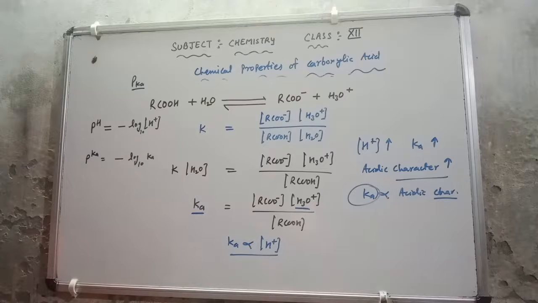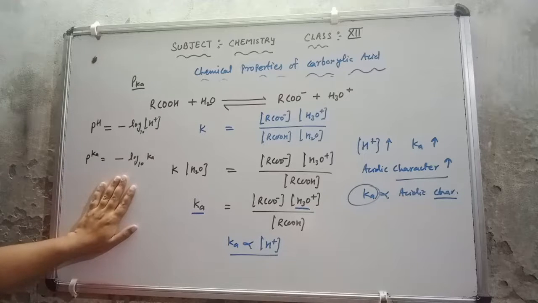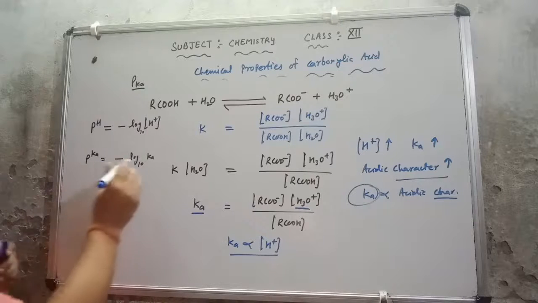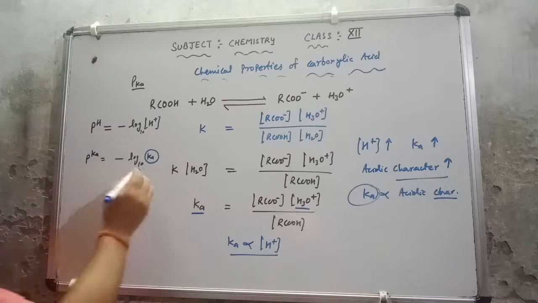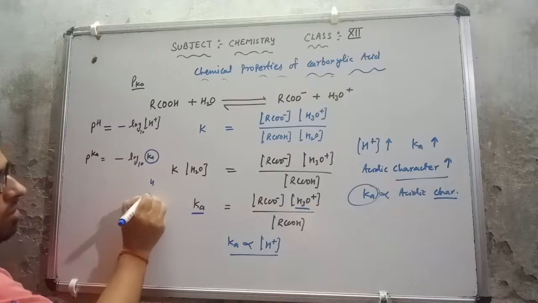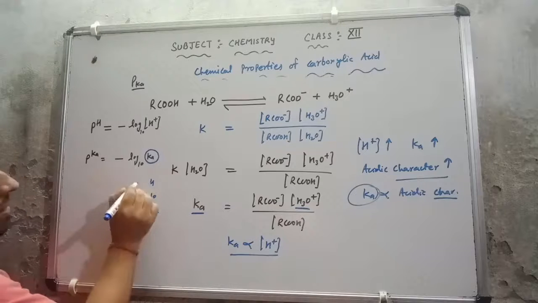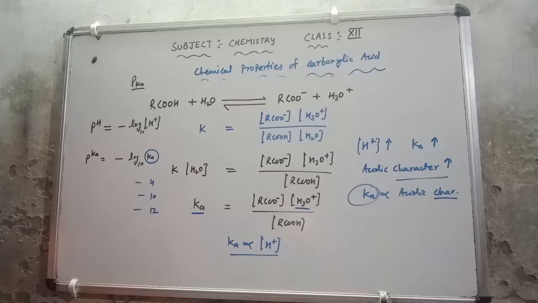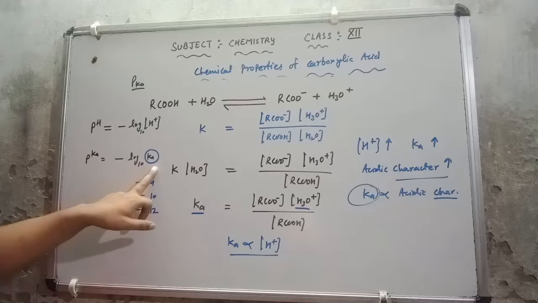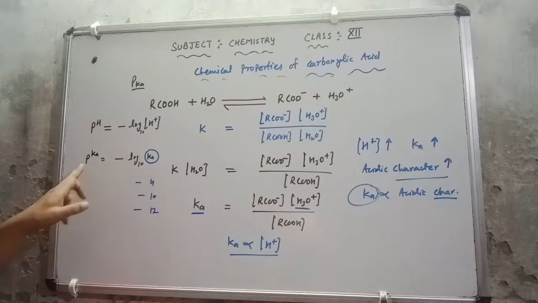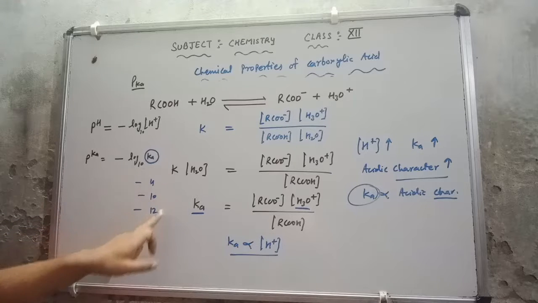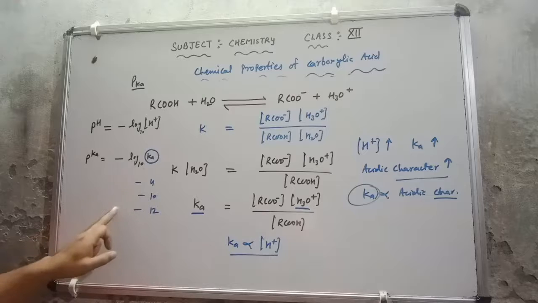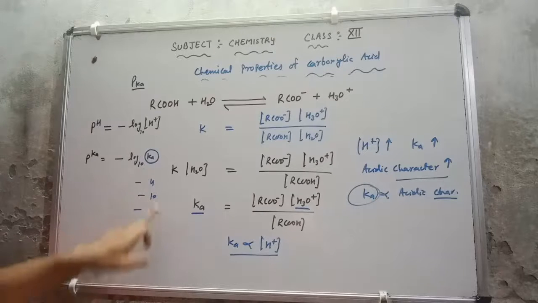Now if you are a math student, you can easily understand this, but for a bio student also there is no problem. So simply, as I increase the value of Ka, suppose firstly the value of K is 4, then 10, then 12, and the minus sign is available here. So simply we can understand, as I increase the value of Ka, the value of pK decreases. Ka values we are keeping 4, then 10, then 12, so this is -4, -10, -12. So -12 is the lowest value in comparison to -4.